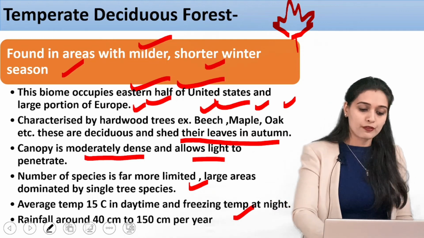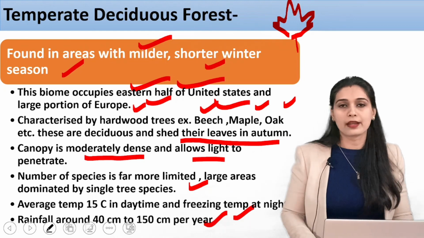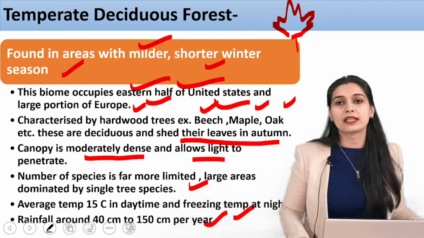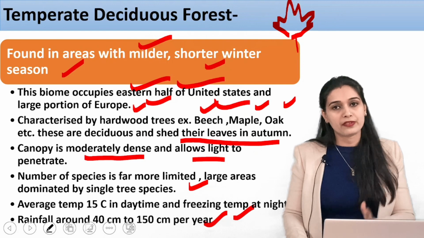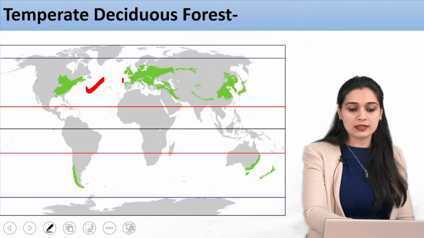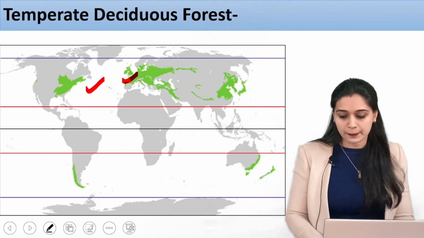Rainfall is around 40 to 150 centimeters per year. This is the characteristic of the trees in areas with temperate deciduous forest. These areas are USA and Europe, and most of Europe has these types of trees.